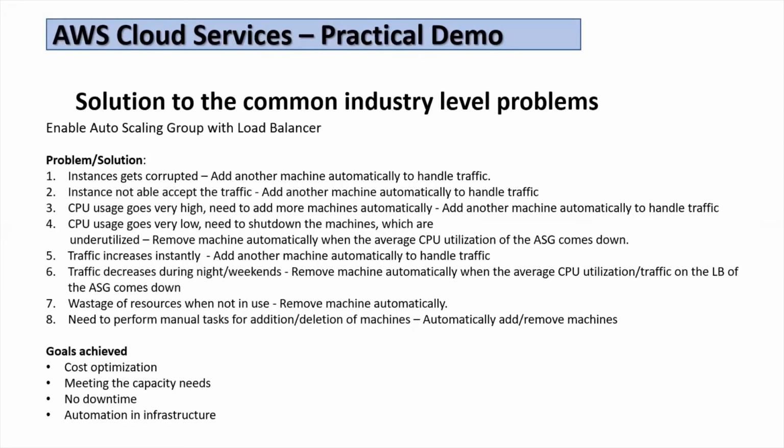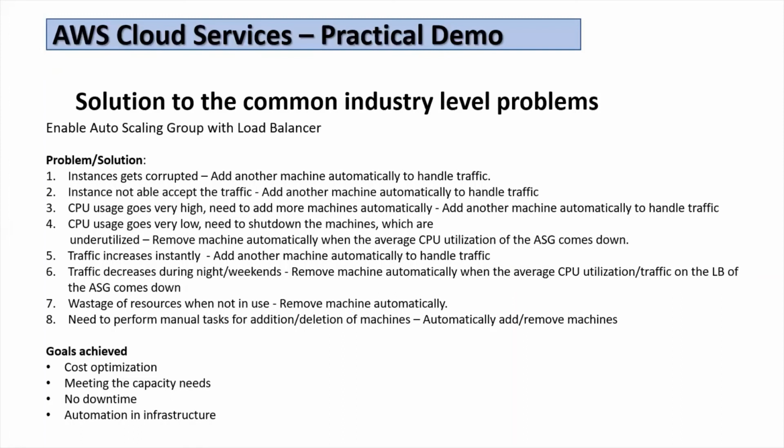If an instance gets corrupted, the auto scaling group automatically checks the health of the machines, that machine is terminated, and a new machine is automatically added into the auto scaling group. Or if an instance is not able to accept traffic, another healthy machine is automatically added. Or if we have a lot of traffic on the auto scaling group and the average CPU of the machines goes high very instantly, then to meet the demand, we have set the auto scaling group to automatically add machines to handle the high traffic.